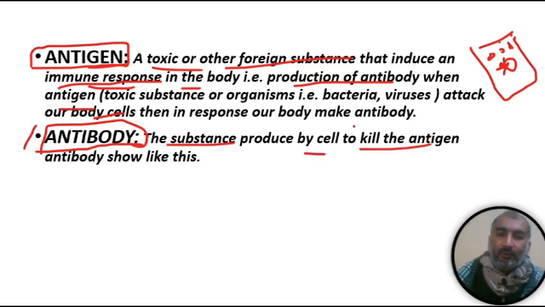Our body makes a lot of antibodies against the antigen, and they neutralize it. An antibody is shown with a Y shape, like this, and antibodies help in neutralizing the antigen and a lot of bacteria.